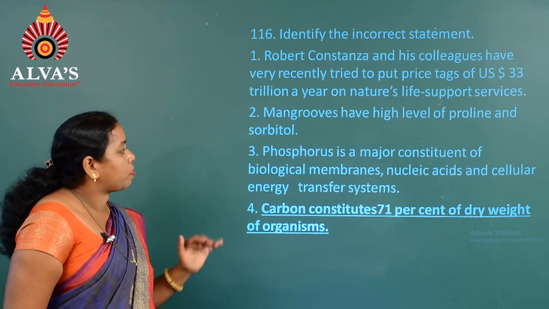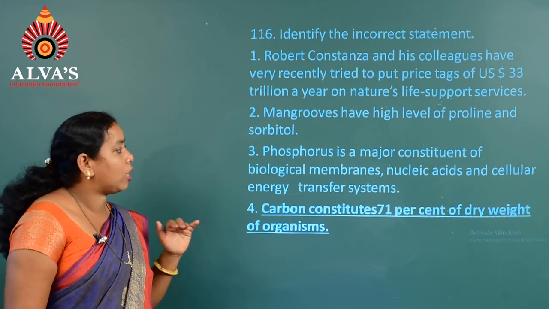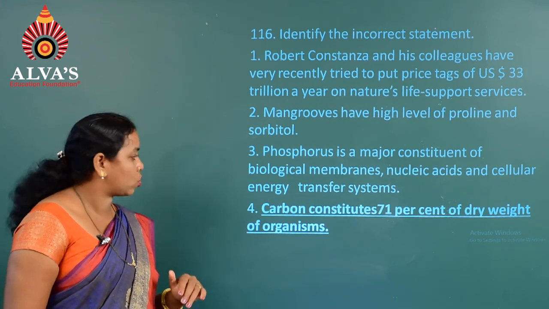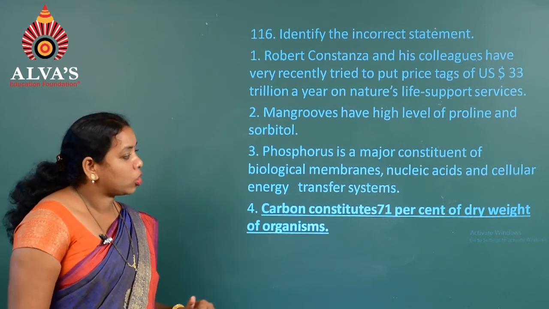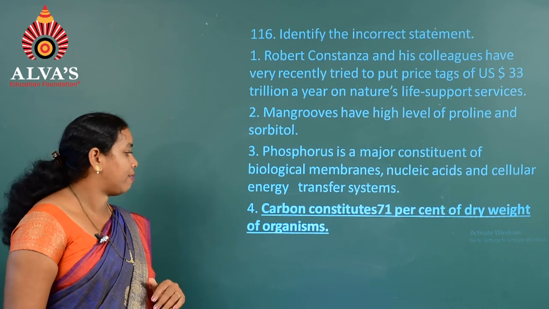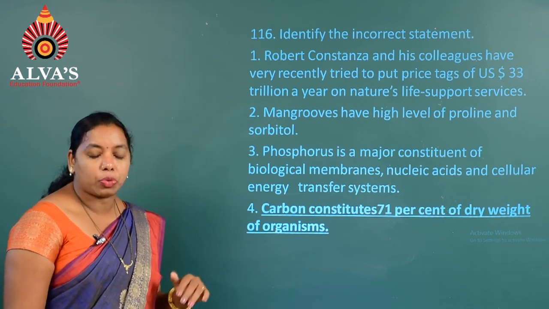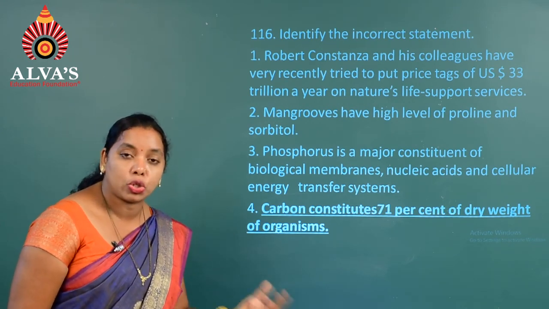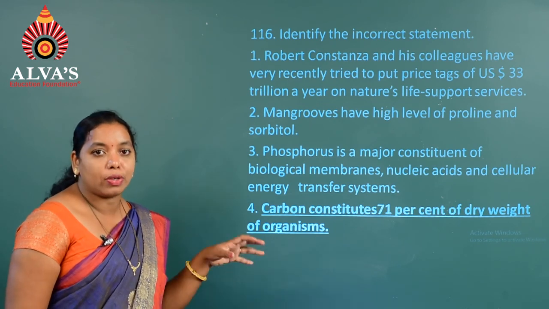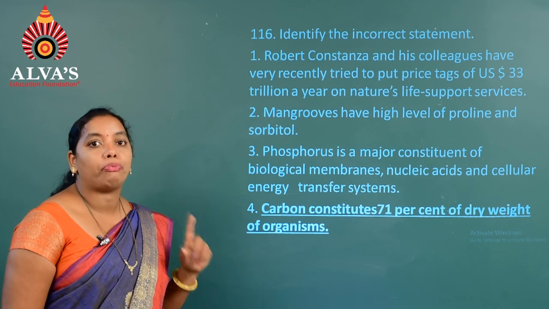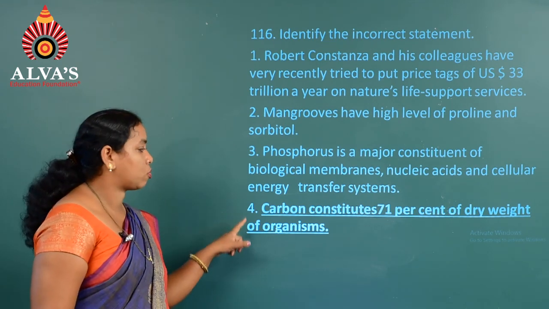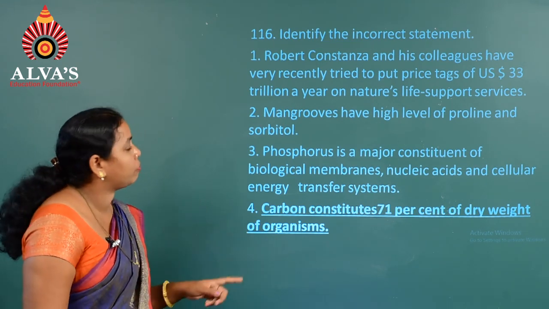Third, phosphorus is a major constituent of biological membranes, nucleic acids and cellular energy transfer systems. Yes. Fourth one, carbon constitutes 71% of dry weight of organisms. Actually 71% is the carbon dissolved in the ocean, whereas carbon constitutes only 49% of the dry weight of an organism. That is why it is wrong. Hence the answer is the fourth option.